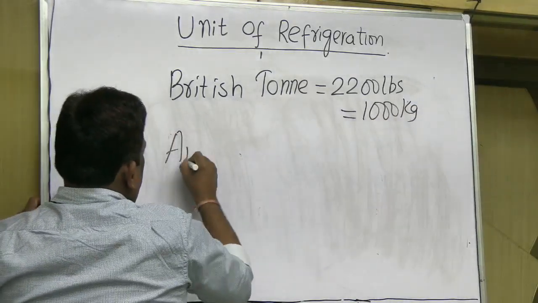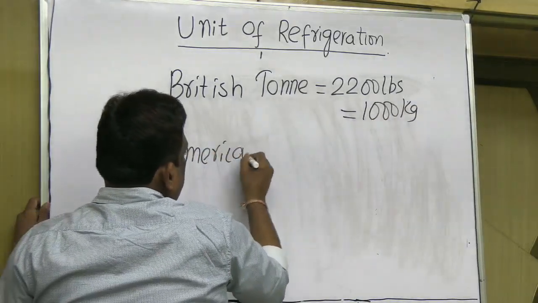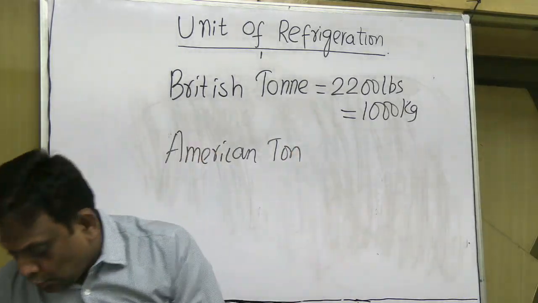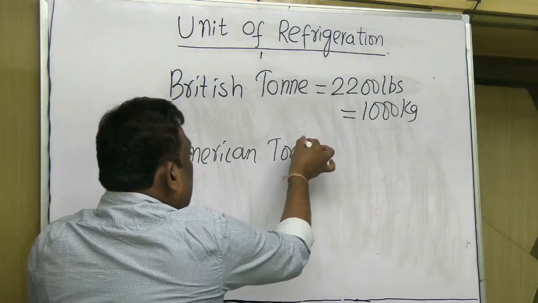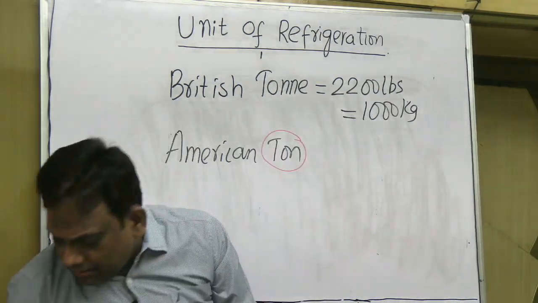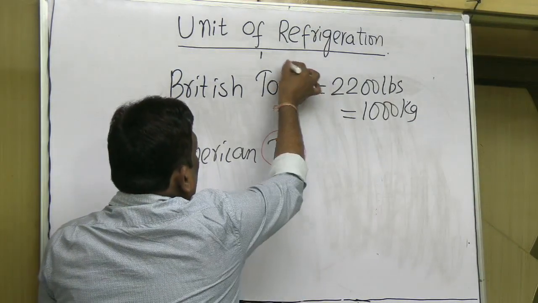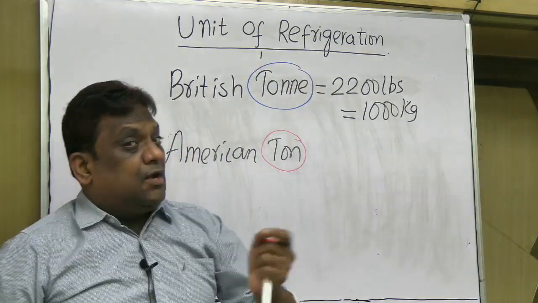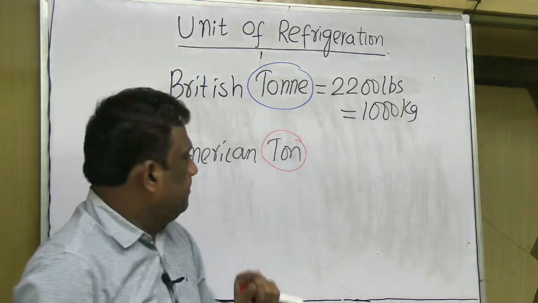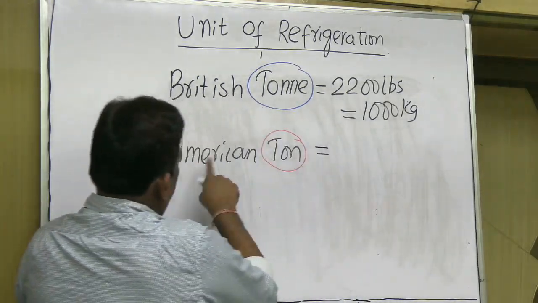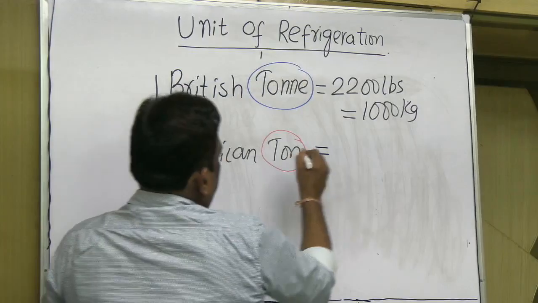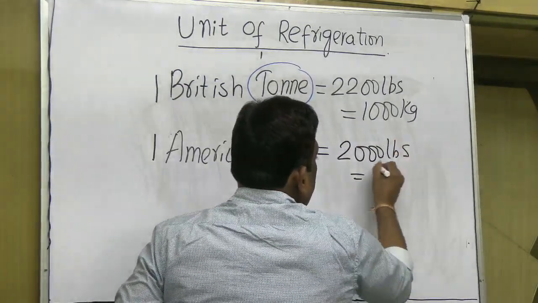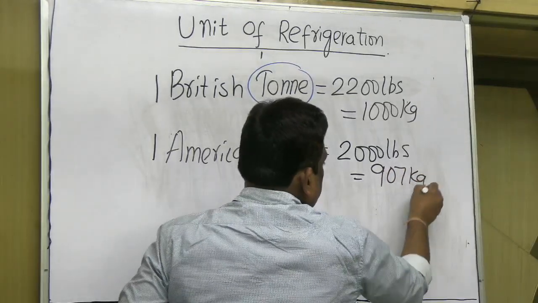And American ton, which I wrote as TON. You might have observed that when I wrote ton of refrigeration, I wrote TON, which means this is American ton. 1 American ton is 2000 pounds, that is 907 kg.